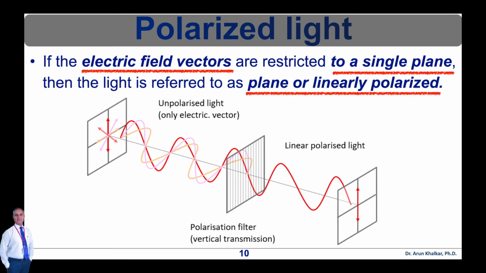In this diagram, you can see that unpolarized light, that is only electric vector, when it passes through a polarization filter, which is vertically transmitting, then finally on the screen we get linearly polarized light.